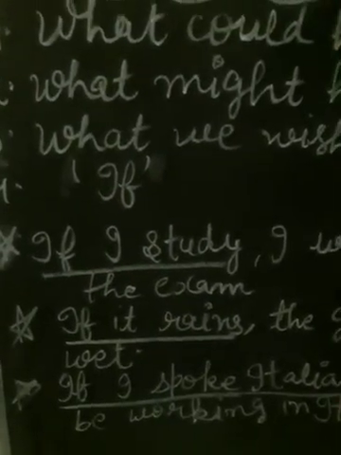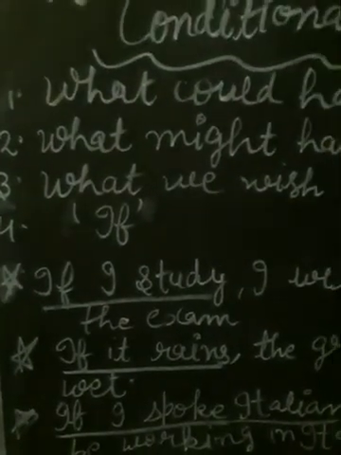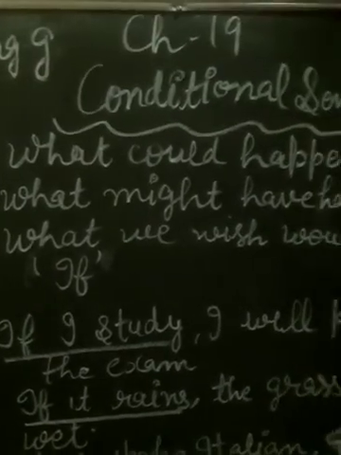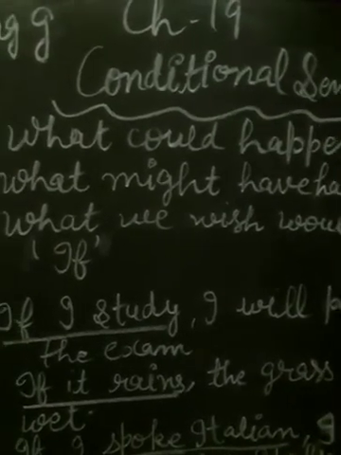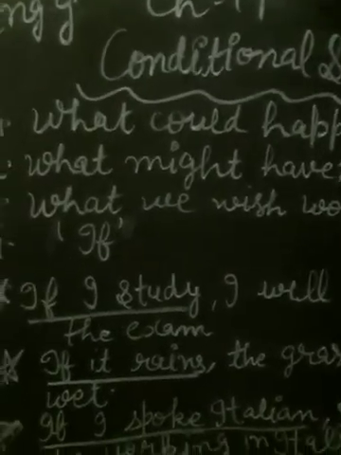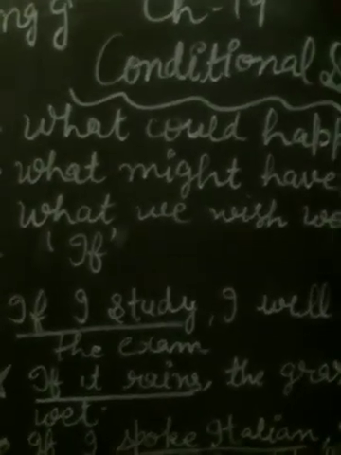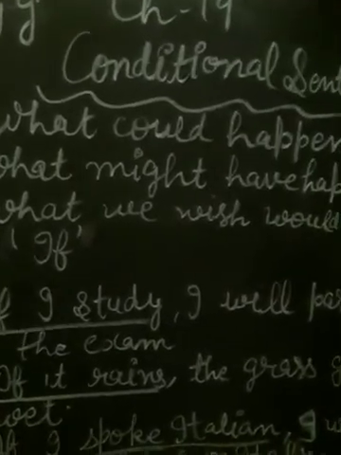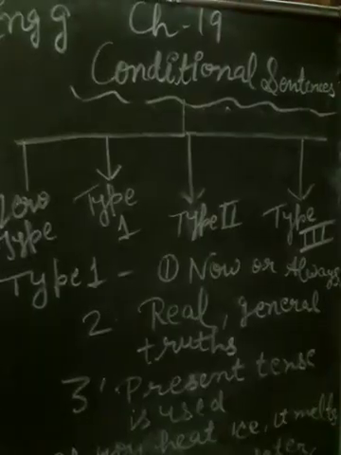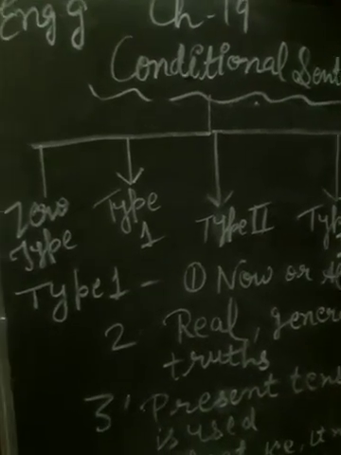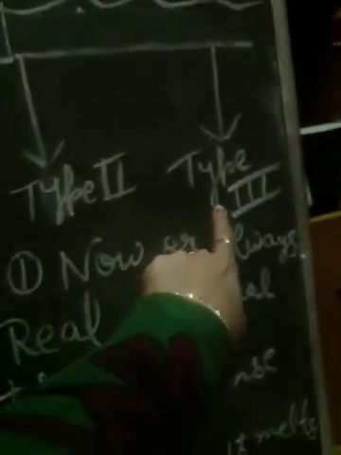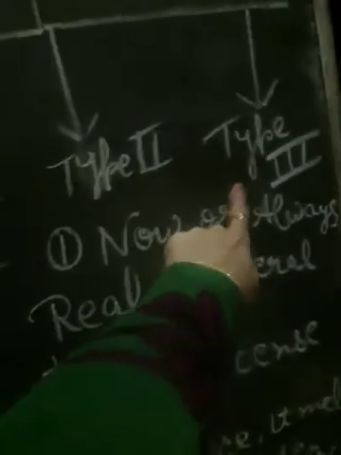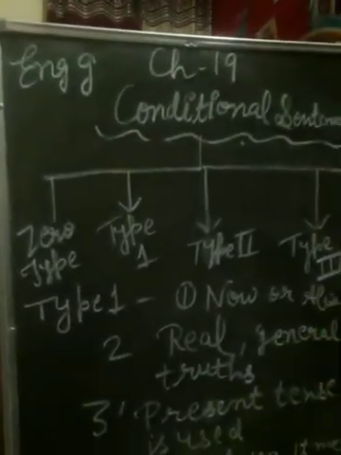Okay? I hope you are understanding. If anyone asks you what are the specifications or the definition of conditional sentences, what will you say? That conditional sentences are made up of an if clause and a main clause. And these conditional sentences are of four types. First is zero type, then type 1, type 2, and type 3. So these conditional sentences are of four types.